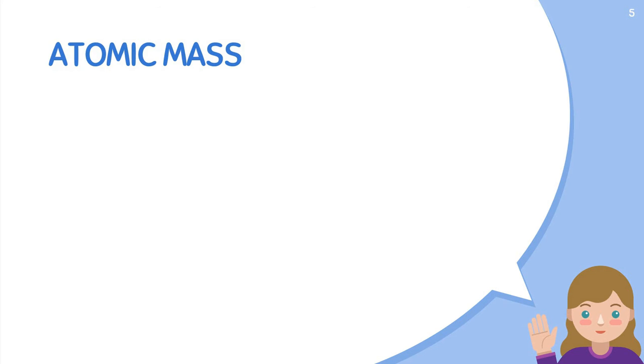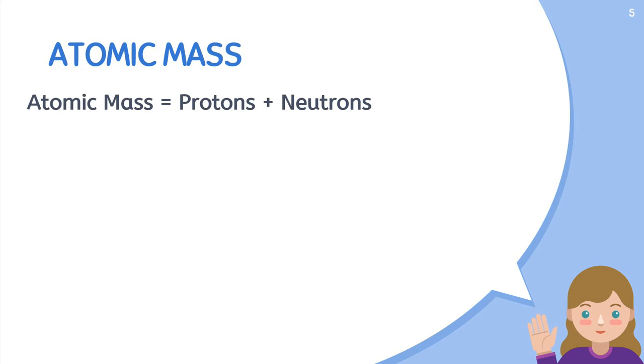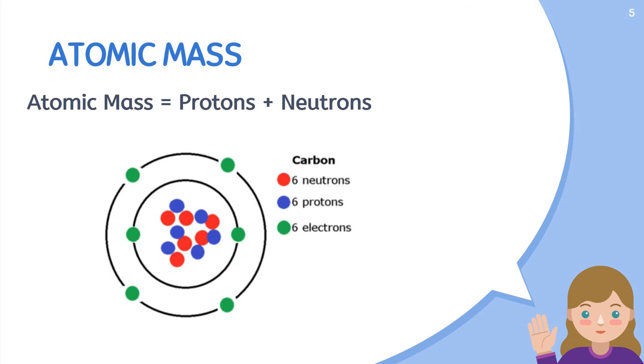The next topic we are having is atomic mass. Atomic mass means that the number of protons and neutrons gives us the mass of that particular atom. For example, if we take the carbon atom, in carbon we have 6 neutrons and 6 protons, and they combine together to give us the atomic mass of carbon. That is, the atomic mass of carbon will be 12 because we have 6 neutrons and 6 protons.